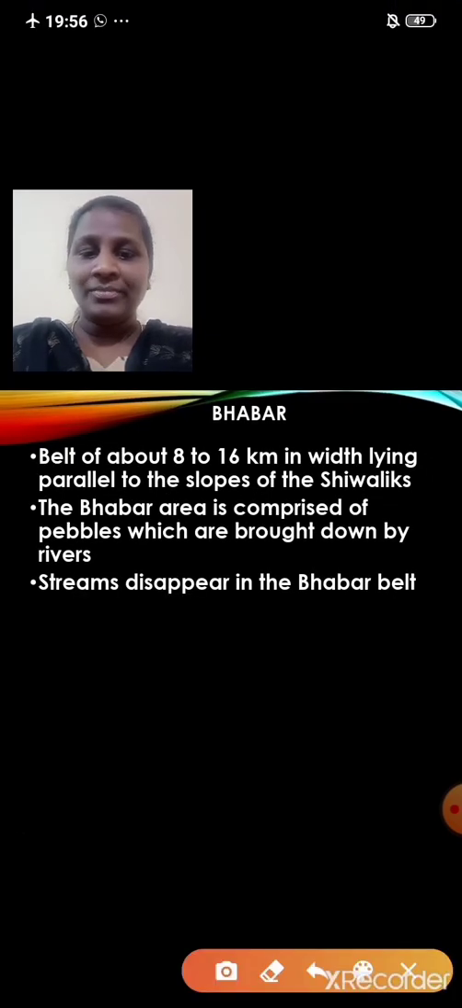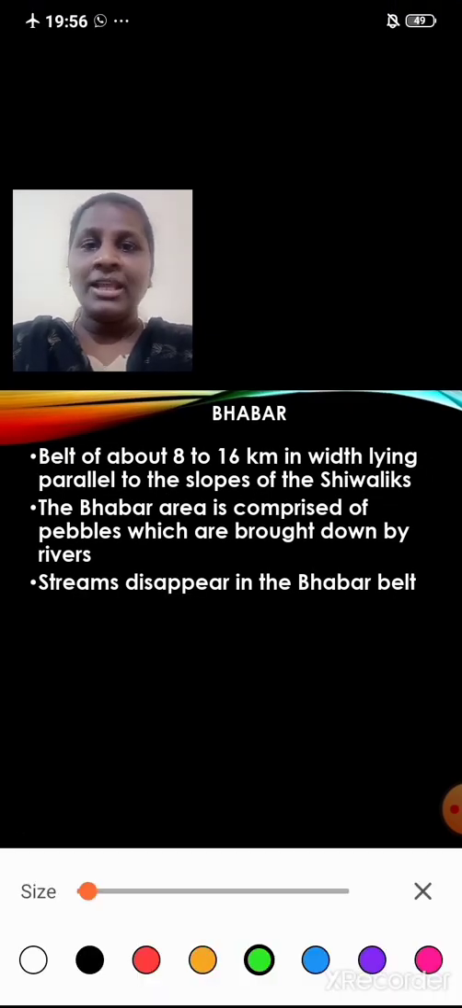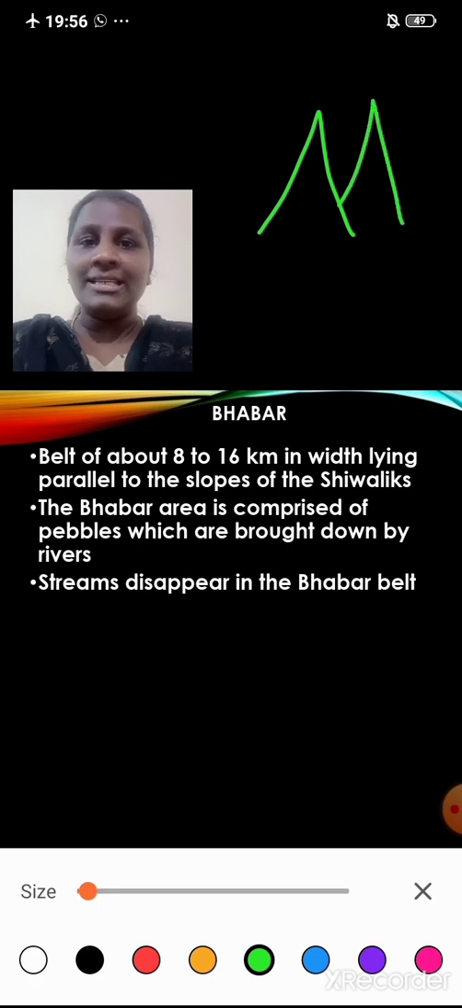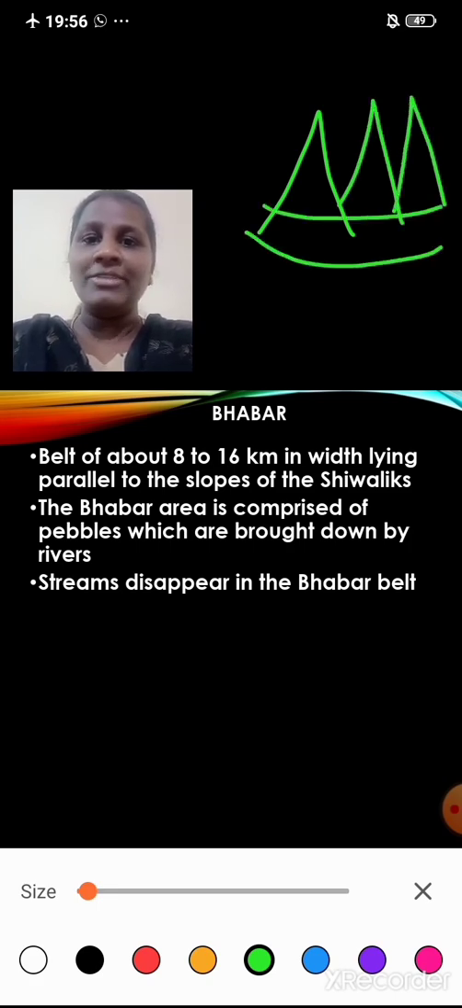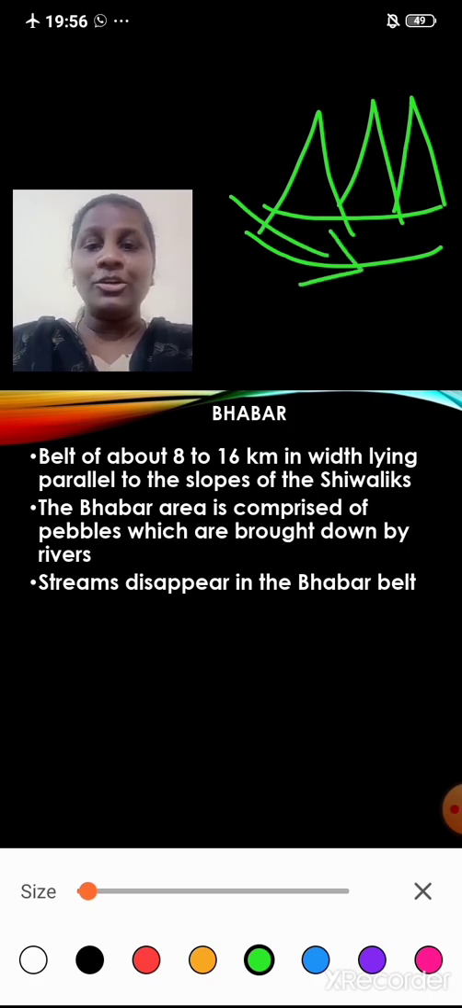Belt of about 8 to 16 km in width, lying parallel to the slopes of the Shivaliks. I will explain you, students. Now suppose these are the Shivaliks mountains. So parallel to these mountains we have the Bhabar. They form the belt of about 8 to 16 km in width, and they lie parallel to the slopes of the Shivaliks. Is that clear, students?